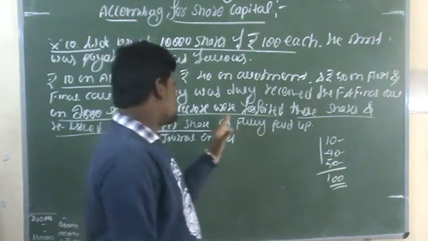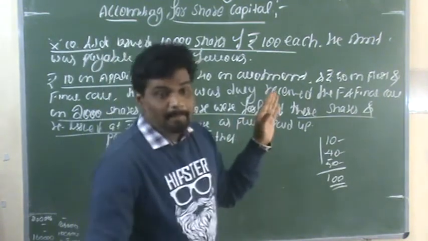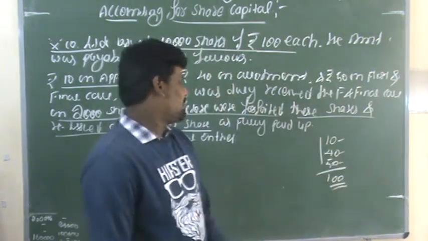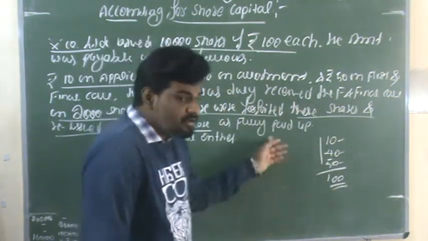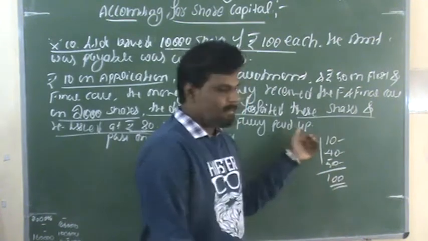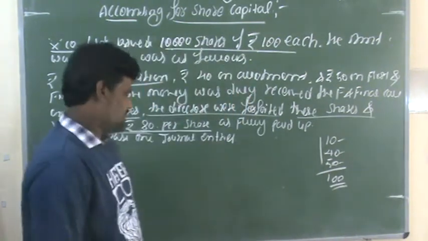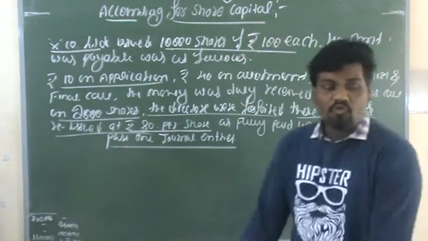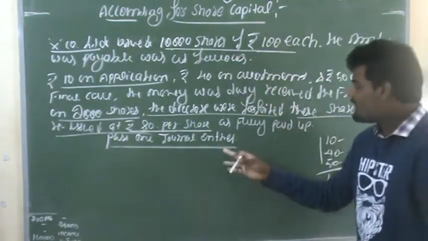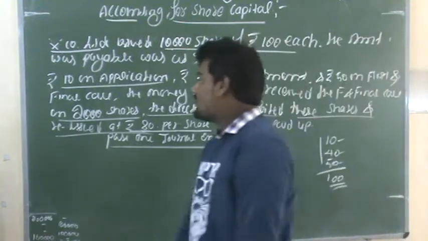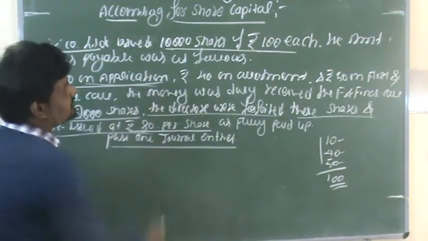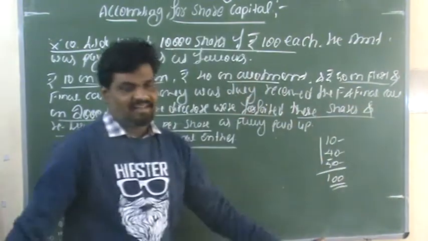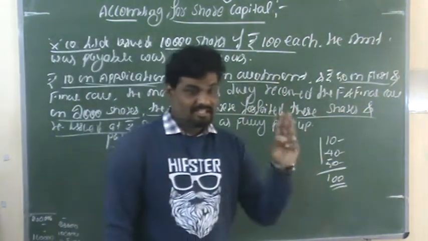Those shareholders who purchased these forfeited shares paid the full amount. They are fully paid up on these shares. So finally, we need to pass the journal entries. The journal entries are related to on application, on allotment and on first and final call. So these are the three stages.